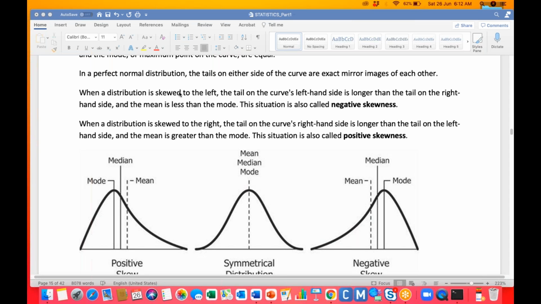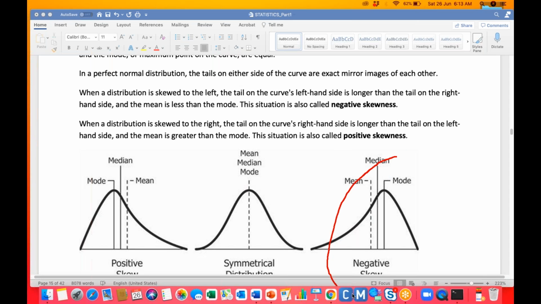When the distribution is skewed to the left, the tail of the curve on the left side is longer than the tail on the right side of the distribution. In this situation, mean is less than the mode. You understand my point? This is left skewed, guys.